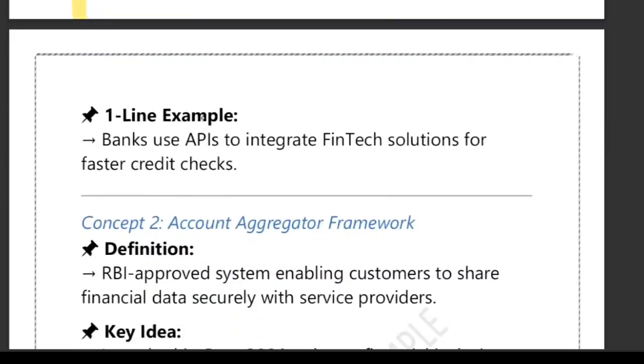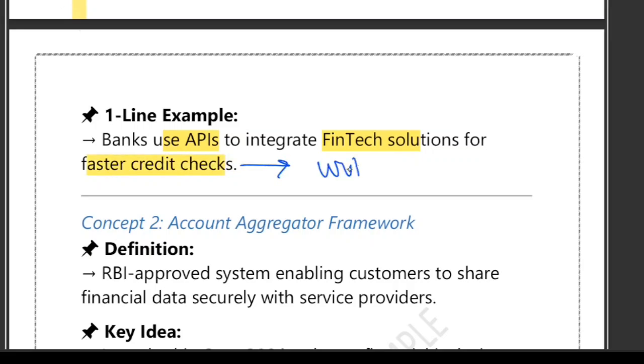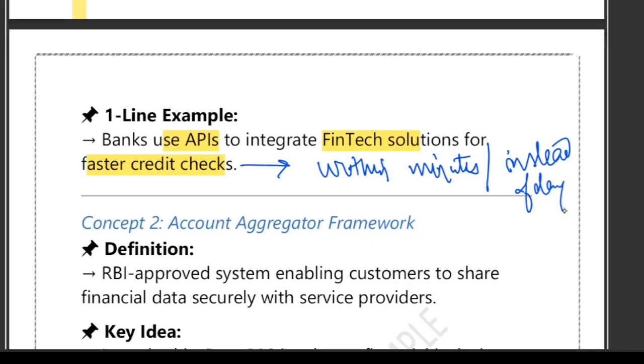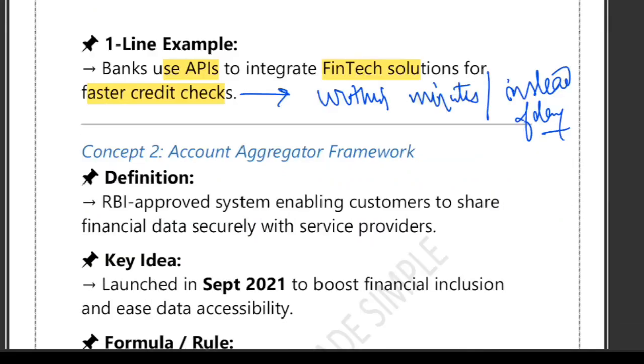One example I have given you is that a bank uses API to connect with a fintech system and completes a credit check within minutes instead of days. So they can do a faster credit check within minutes instead of days. That is the benefit of using API to integrate fintech solutions.